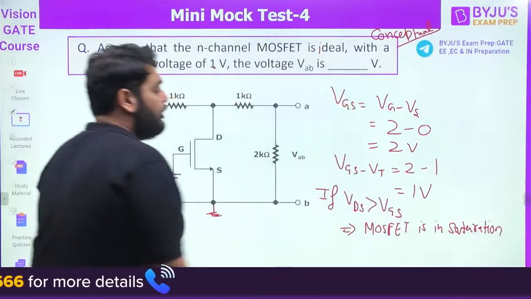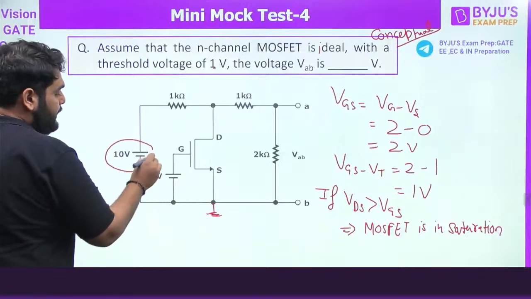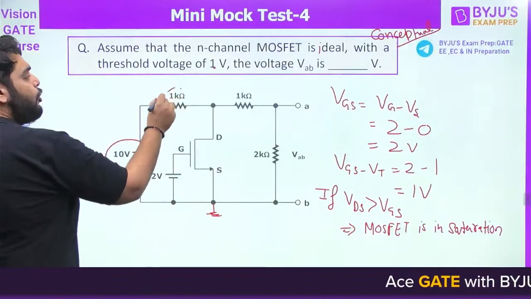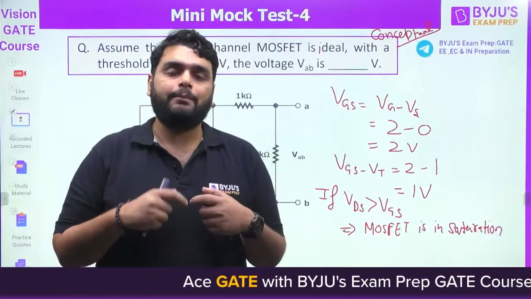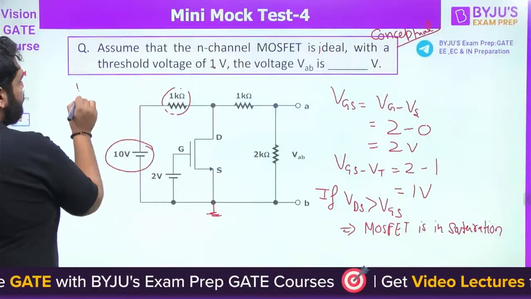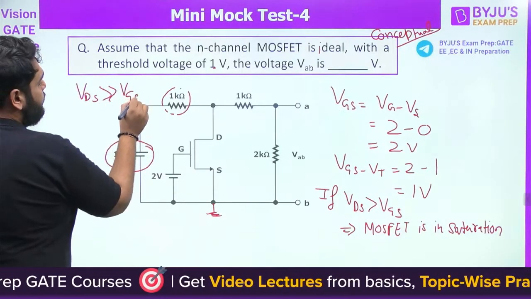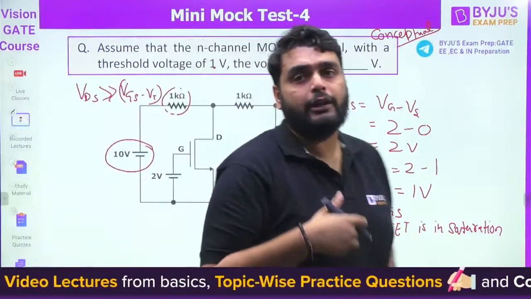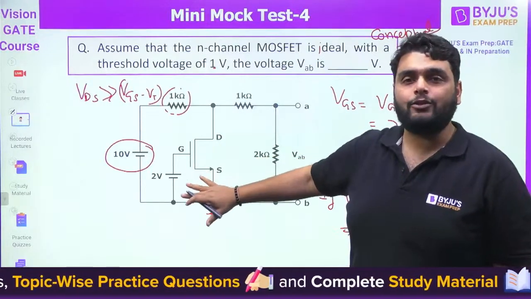Simple condition. Now, if you see this circuit very carefully, the voltage connected here is 10 volt. Now, we need to compare 10 with 1, or you can say the drop across will be very small. Means the drop can be 2 volt, 3 volt, 4 volt. The drop can be anything, but it will be much higher than 1 volt. That's why from this conclusion, I can say the VDS will be very much higher than VGS minus VT. Very high means it can be 9 volt, 8 volt, 2 volt. So what will happen? The complete MOSFET will go into saturation.